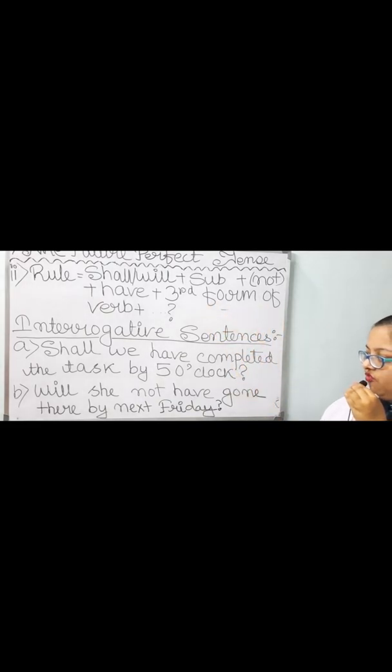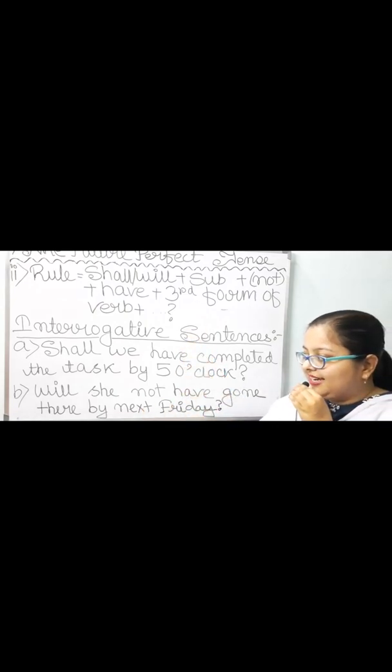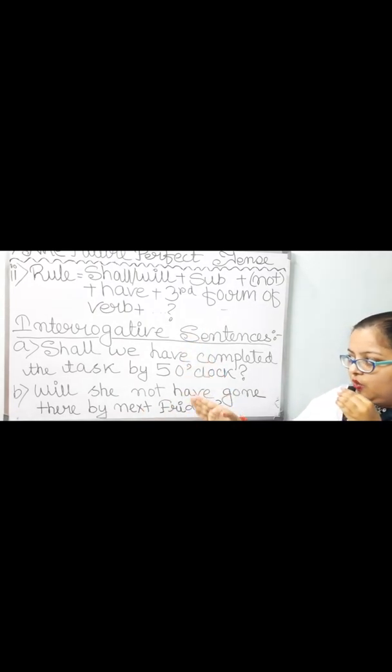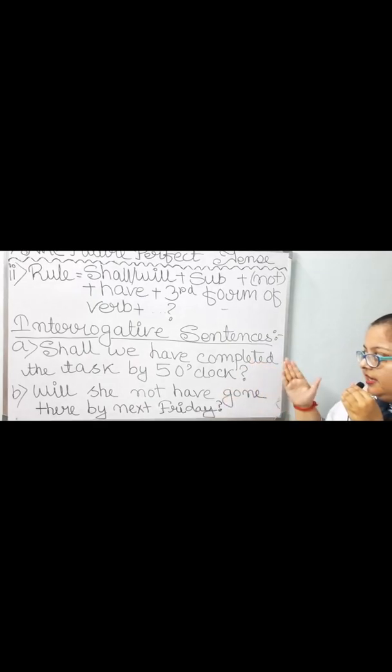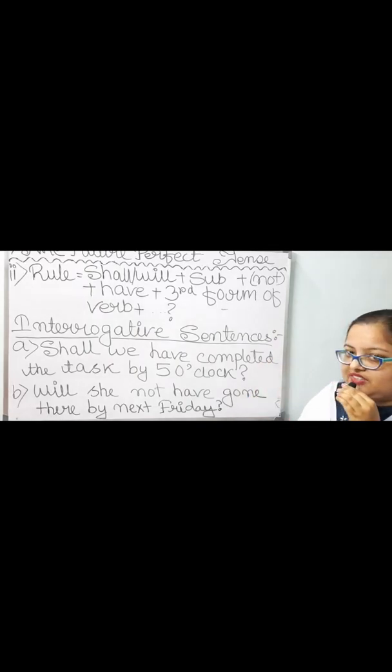Third form of verb go has been taken, which is gone. Go, went, gone. Then in place of other words, there by next Friday, question mark. Will she not have gone there by next Friday? The first example is an example of interrogative positive sentence, while the second one is basically an interrogative negative sentence.